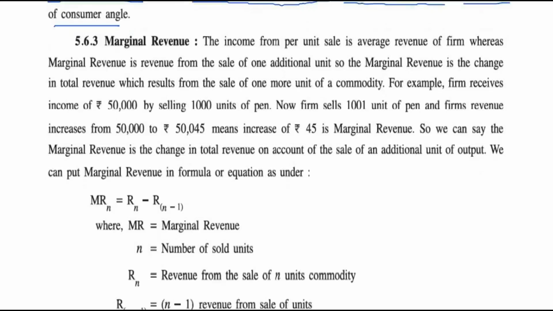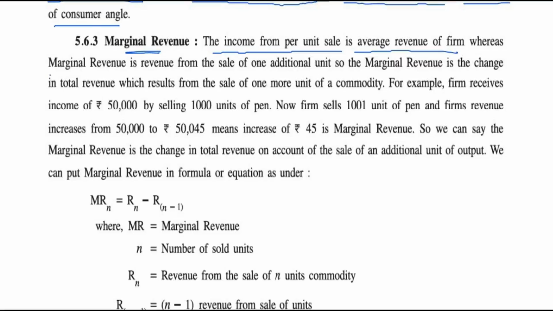Now let's see the last type of revenue, the marginal revenue. Marginal means one more. The income per unit sale is average revenue. If you sell 100 units, you get total revenue, and the revenue of 1 unit is called average revenue.